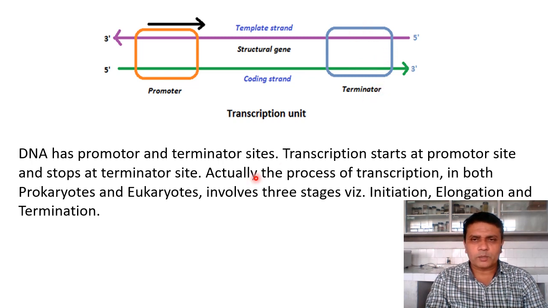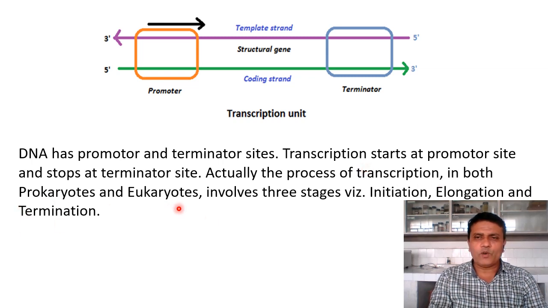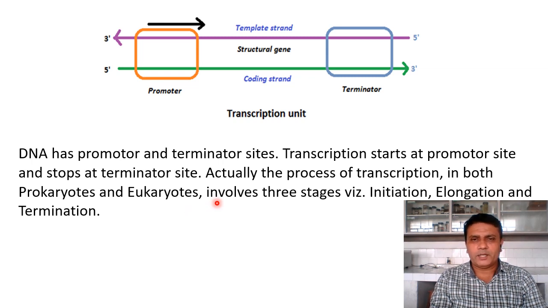The process of transcription in both prokaryotes and eukaryotes involves three stages. The first one is initiation. Initiation means the new RNA is actually being produced and the process is started. Then elongation.